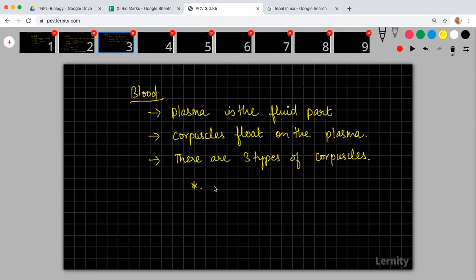The first one is erythrocytes, which are red blood cells. What is the role of erythrocytes? They carry oxygen.